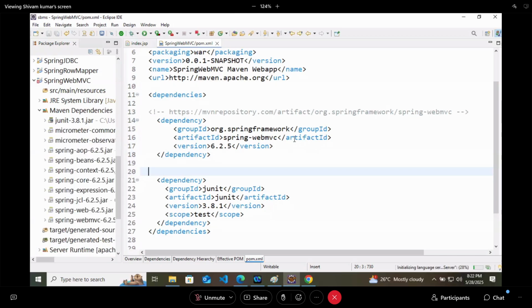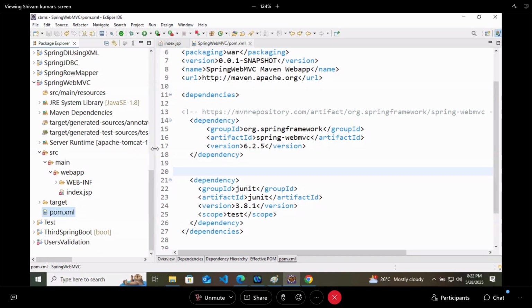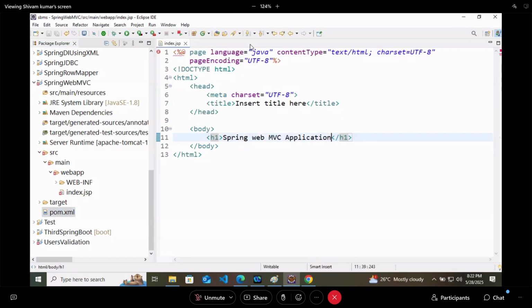Now let's say in the index.jsp, here I am writing one anchor tag, that check welcome message.